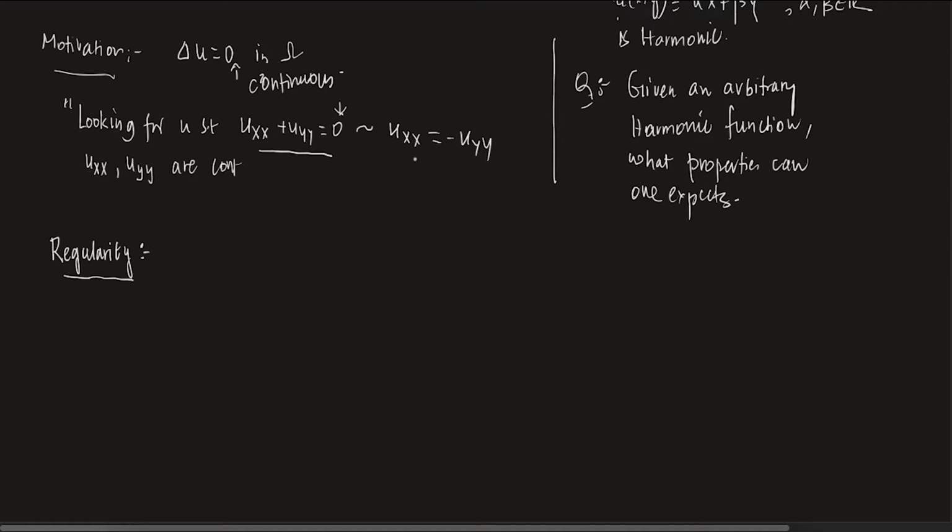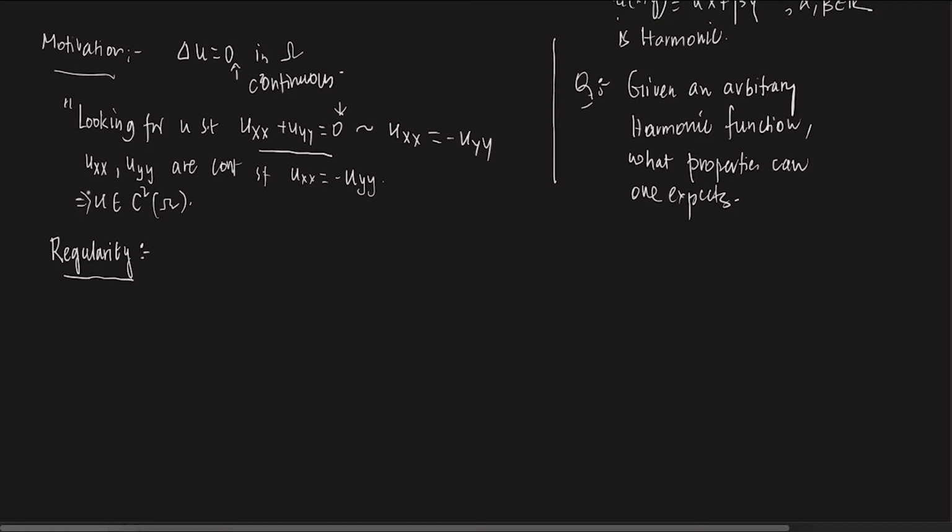And such that uxx is equal to minus uyy. Okay, this is what we need to find. Now, if something like this happens, what does that say about u? That says that at least these two double derivatives must exist, and they are continuous, right? That's what it needs to say. So essentially, you can think of this u to be C2 of omega. That implies that u has to be C2 of omega.